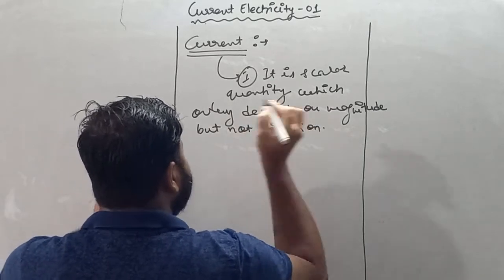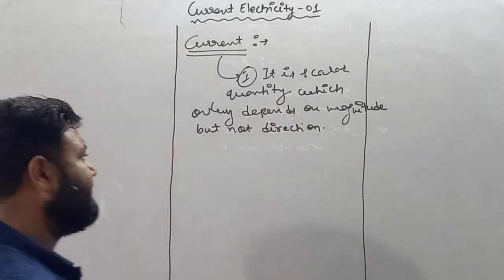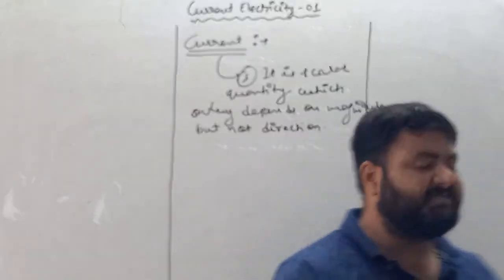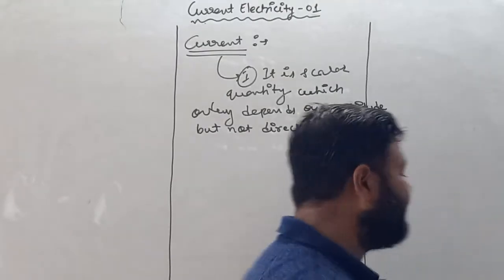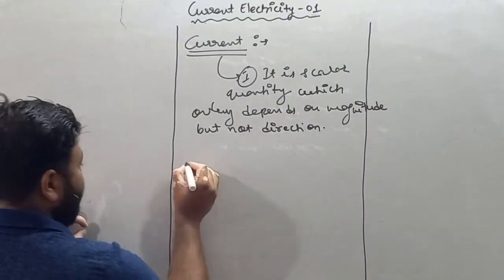Second thing about current is, current is represented by I.